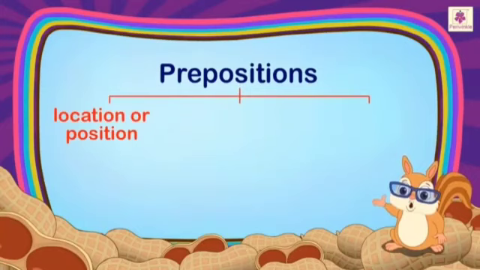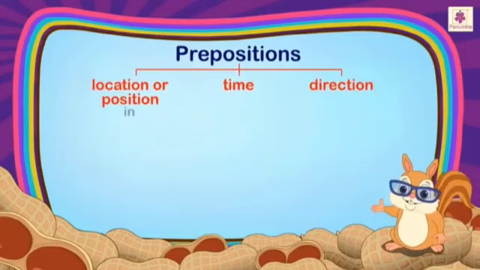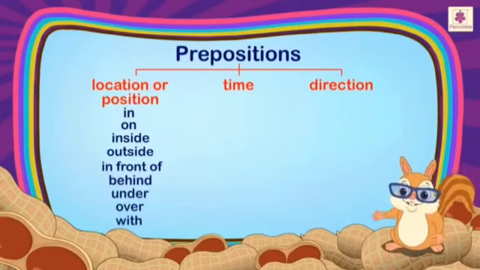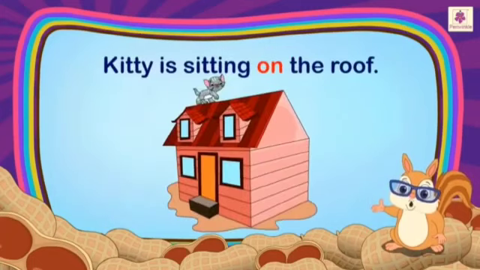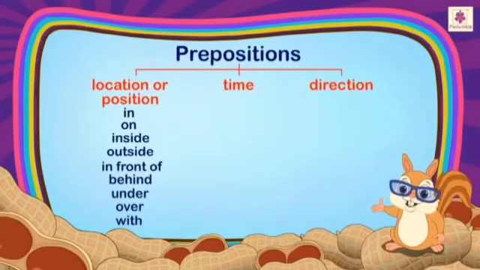Now let's see different prepositions which show location or position, which show time and which show direction. Now let's see prepositions that show location or position. In, on, inside, outside, in front of, behind, under, over, with. These show location or position, where it is. Kitty is sitting on the roof. Where is Kitty sitting? On. It shows the position.